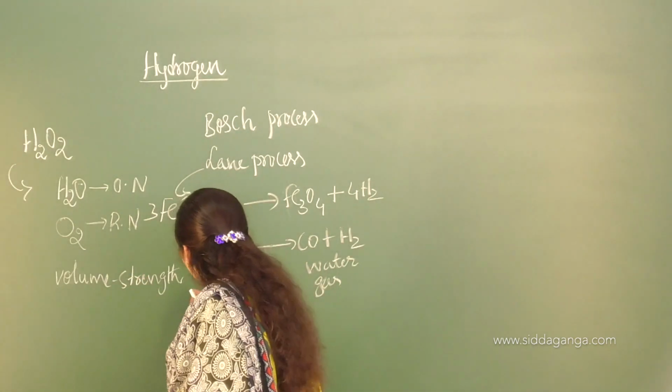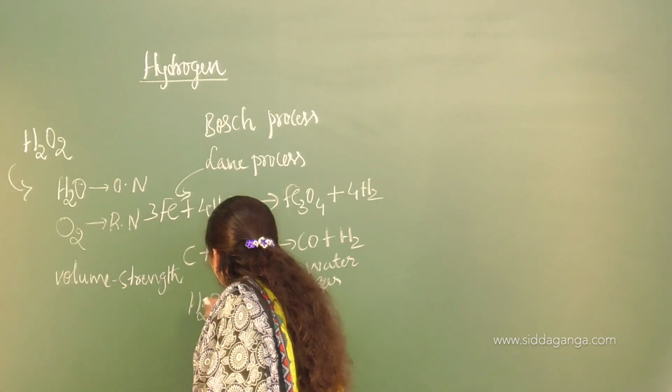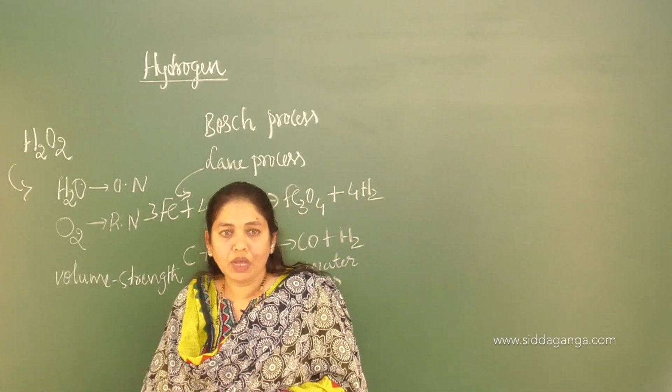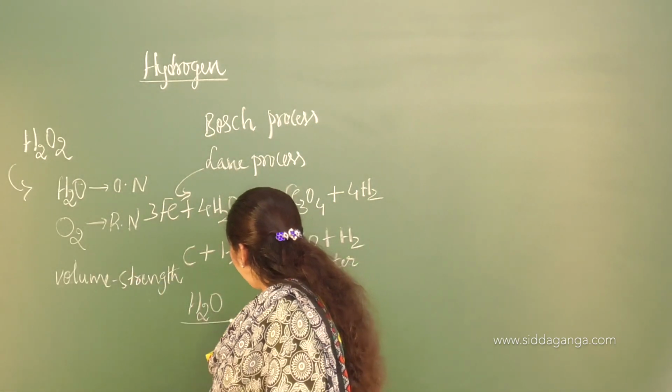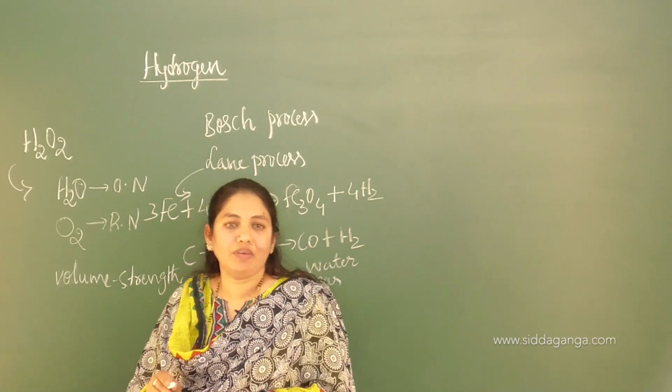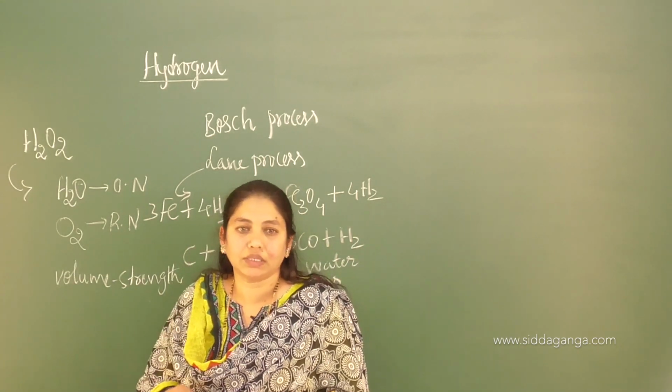And again we discussed one more important compound of dihydrogen, that is water. This water is very much essential for the survival of living organisms on the surface of the earth.